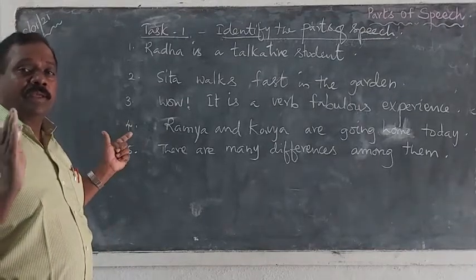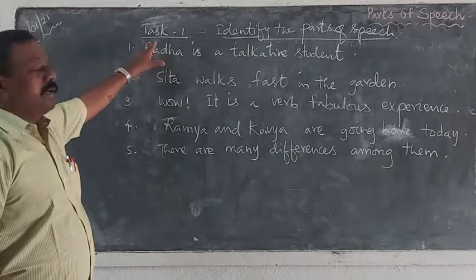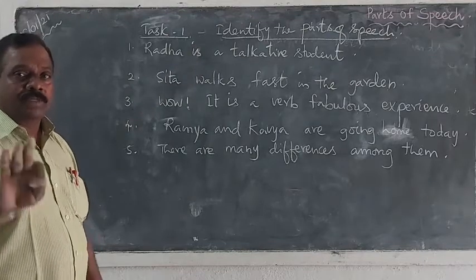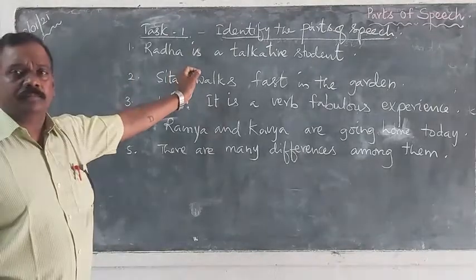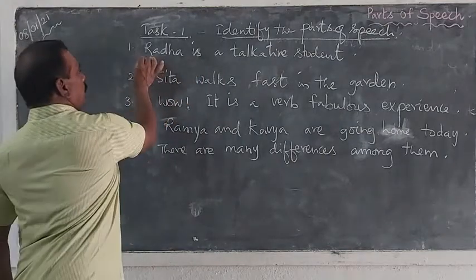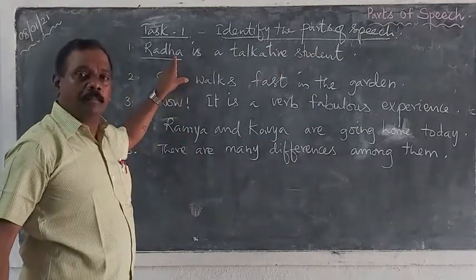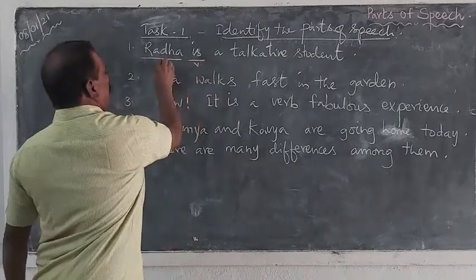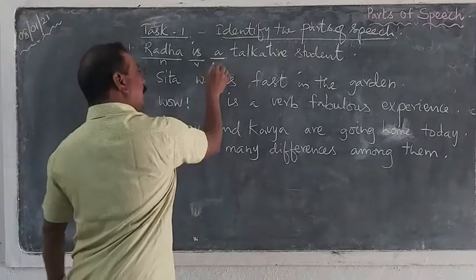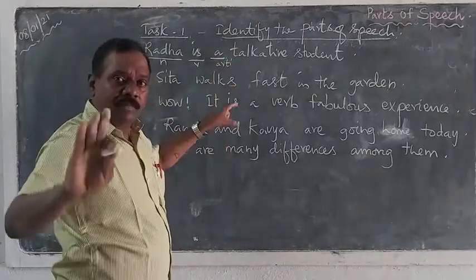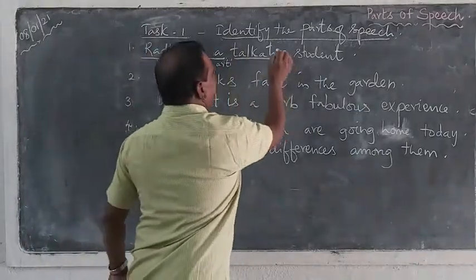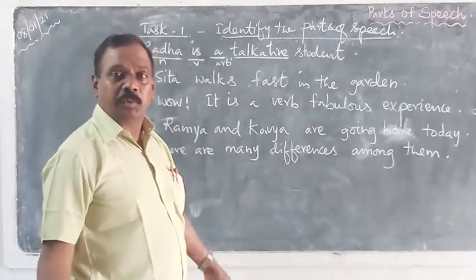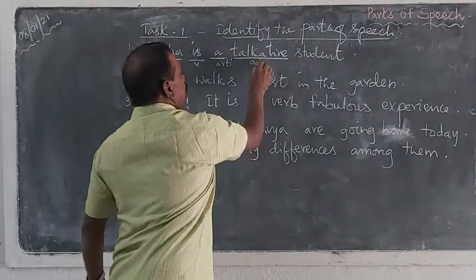So let us come to the end of this session with a task. Identify the parts of speech of the underlined words. Let us see each and every word: what part of speech is it? For example, Radha, name of a girl, noun. Is, a helping verb. This is an article. You can write article. Article comes under adjective. Talkative, when there is ive, that is an adjective. Talkative, selective, corrective, collective. See, this is an adjective.